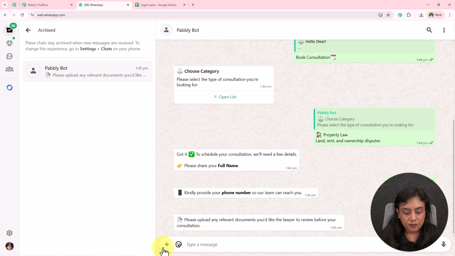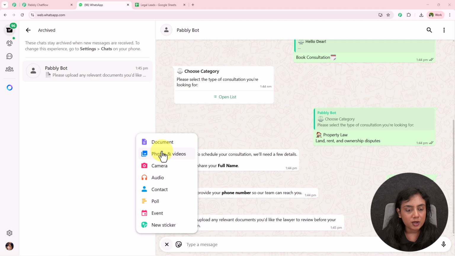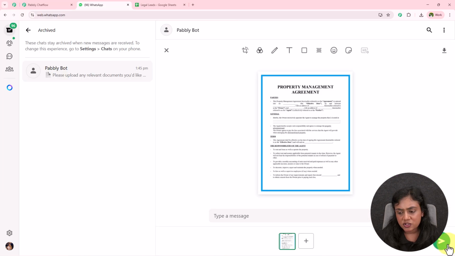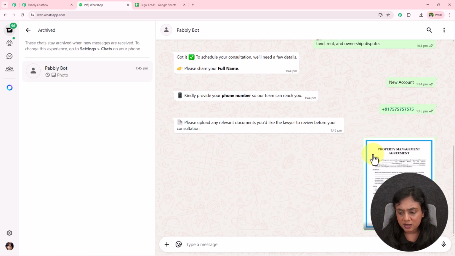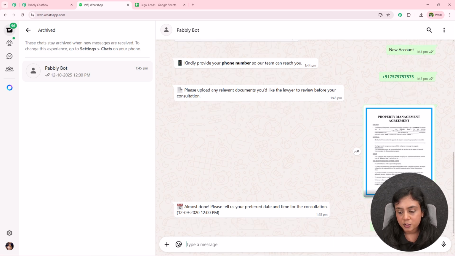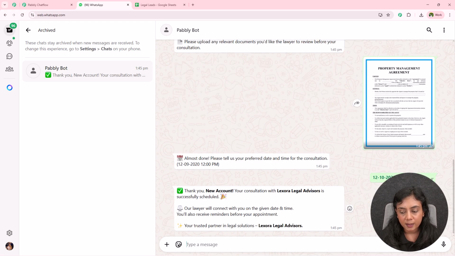Then it is asking for a documentation. I'm going to upload a dummy documentation that I have over here. This is just a dummy documentation, that is why I've added it. Okay. Then it was asking for my date and time, for which I've written it as 12th of October 2025 at 12 p.m. Okay. After doing that, it says thank you, new account.